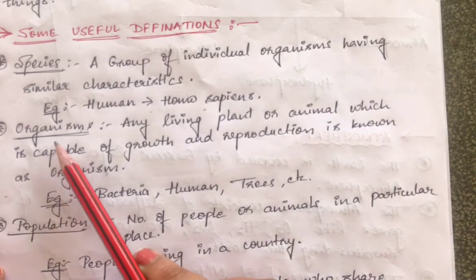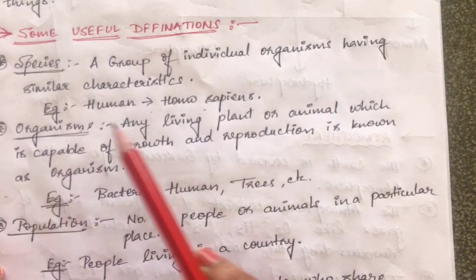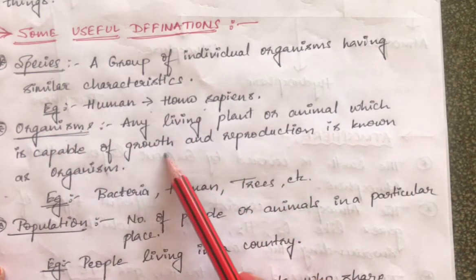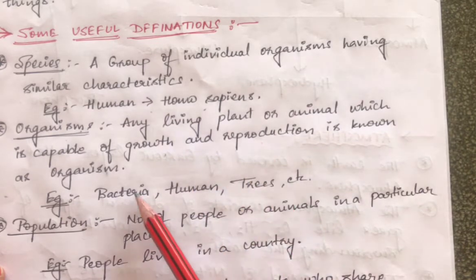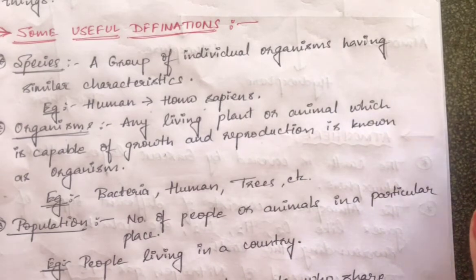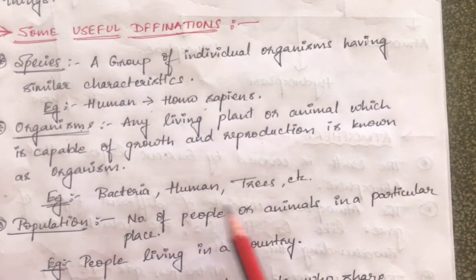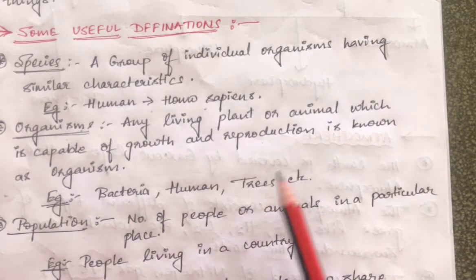Next, coming to organisms. Any living plant or animal which is capable of growth and reproduction is known as an organism. What is an organism? Any living thing, not a non-living thing, any living thing which can grow and can reproduce, these are all organisms. For example, we have bacteria, human beings, trees, plants, all these are organisms.